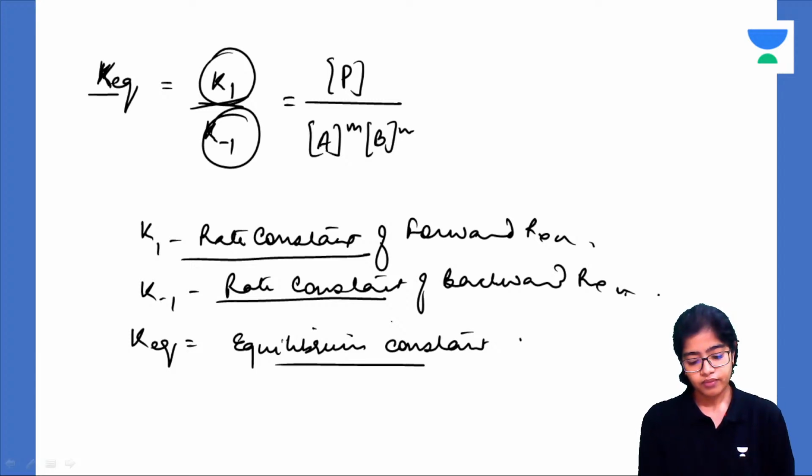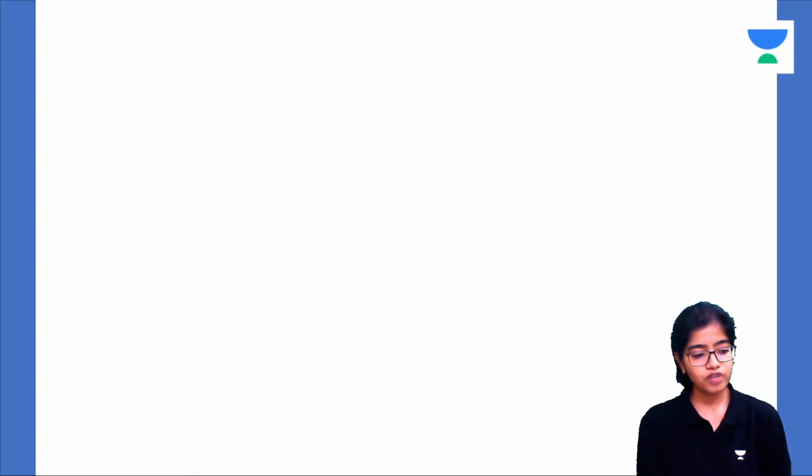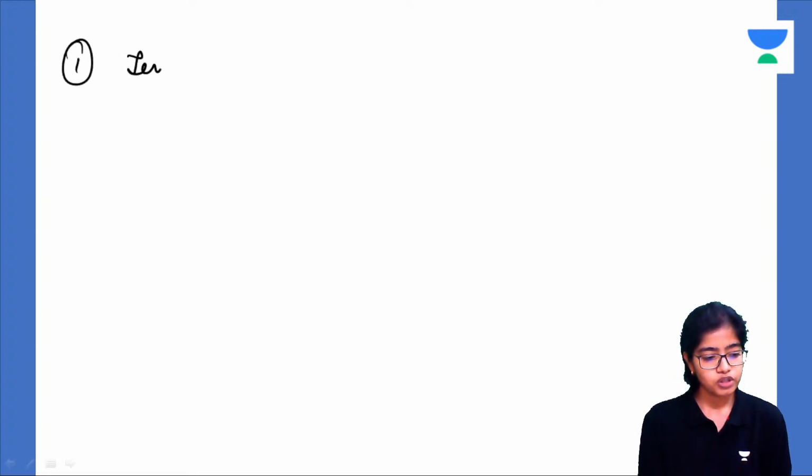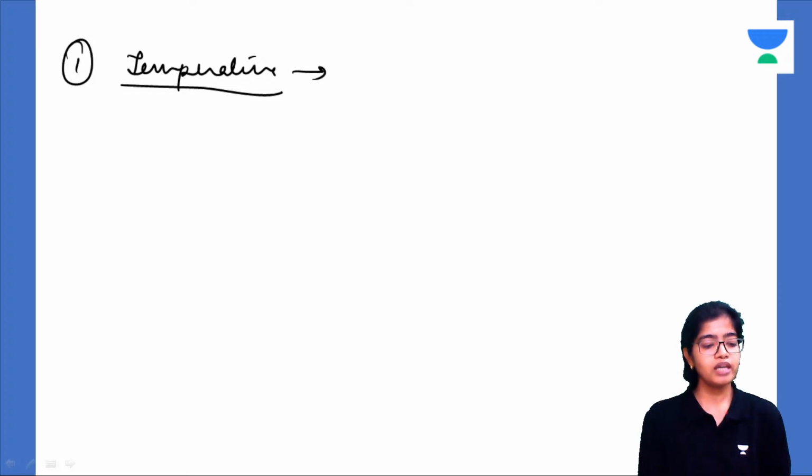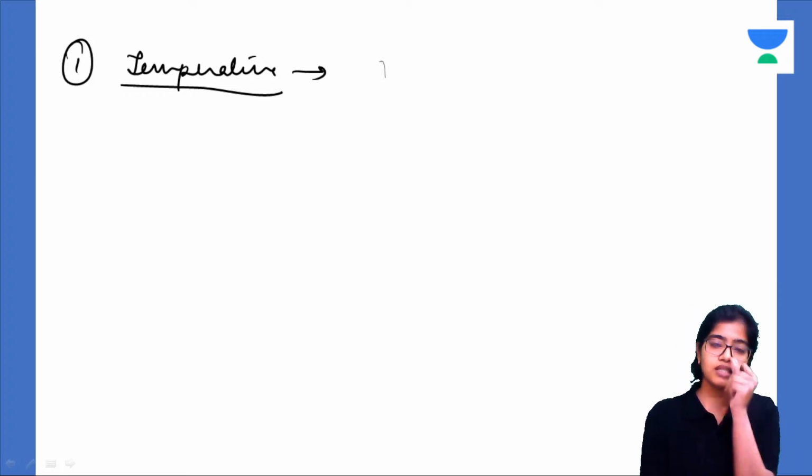Now what we'll see is, we have seen how enzymes affect the reaction. Now what are the different factors affecting the enzyme catalyzed reaction? We'll see the different mechanisms which will affect the enzyme catalyzed reaction. First, temperature. Very, very important is the temperature. What will temperature do? Increase in the temperature will decrease the activation energy.